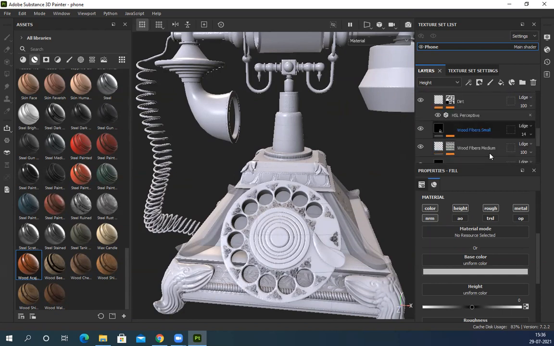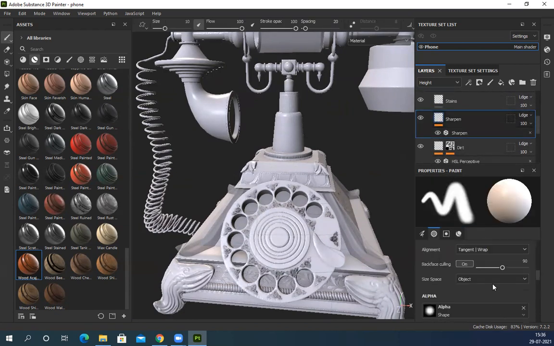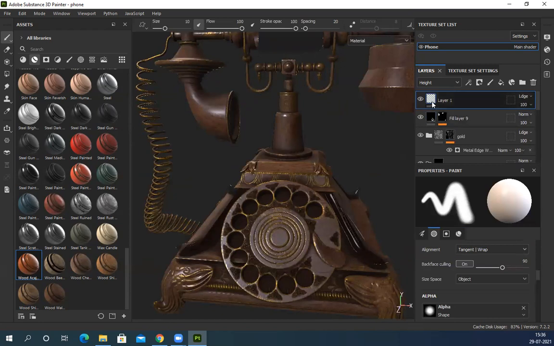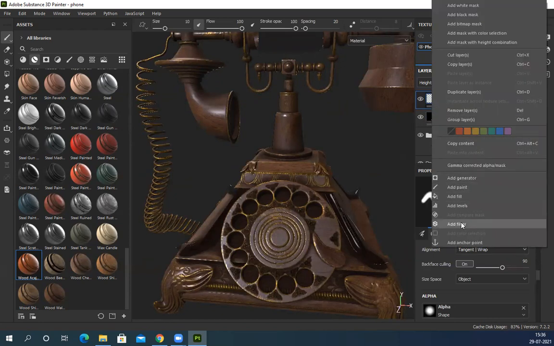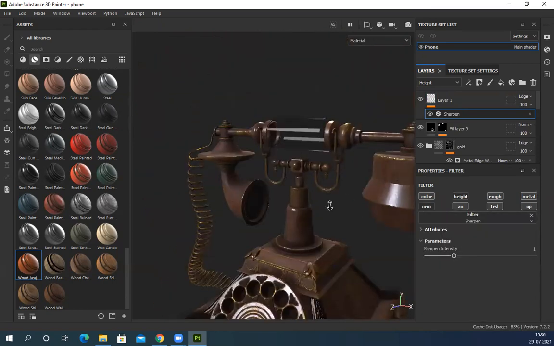Oh, it's a paint layer. Sorry, my bad. The paint layer is this one. Empty paint layer, filter, sharpness.